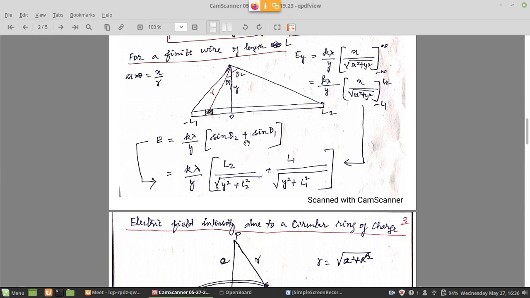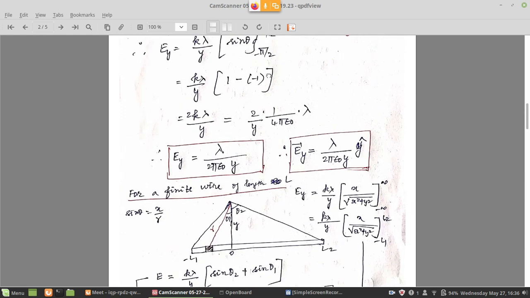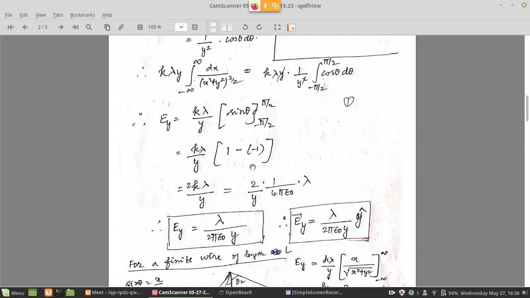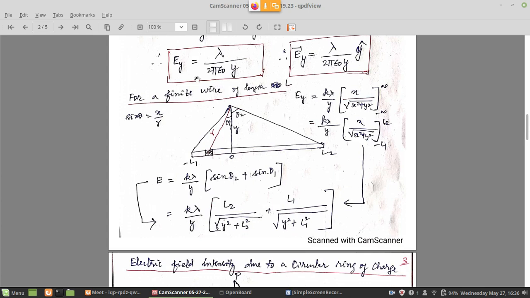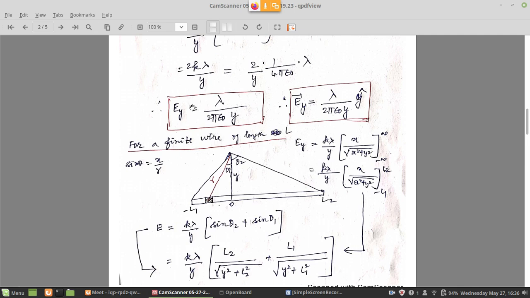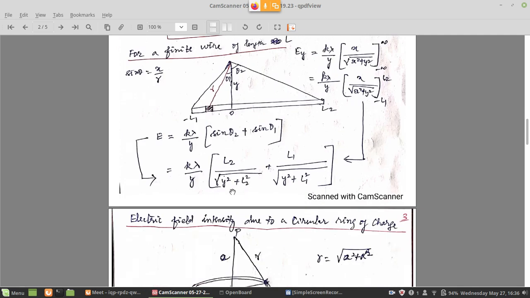This is the expression. Again from sine theta you can write L2 divided by the same expression, which you can get from this step also. So at two different stages we can derive from the infinite expression, and we can come to the finite wire length. So this expression is somewhat more difficult to remember compared to the infinite one. The infinite one was very simple, lambda by 2 pi epsilon naught y. But for finite, other things are involved, so you get a complex expression.